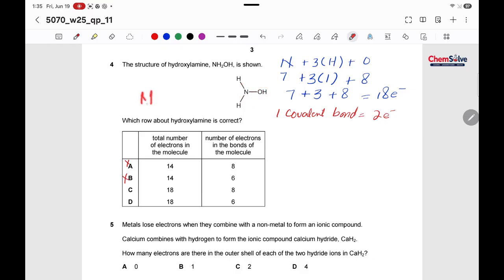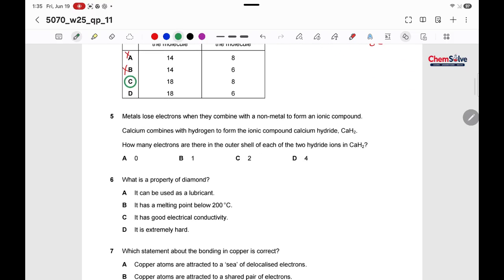So actually we can write it like this: hydrogen, hydrogen, oxygen, this 1, 2, 3 and 4 covalent bonds. So 4 covalent bonds mean 2 multiplied by 4 electrons. So it would have total 8 electrons. That's how C is the correct statement.